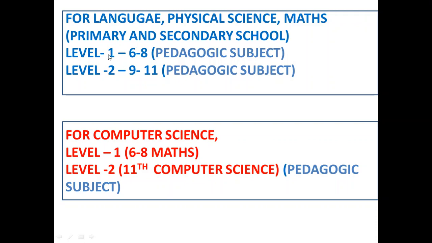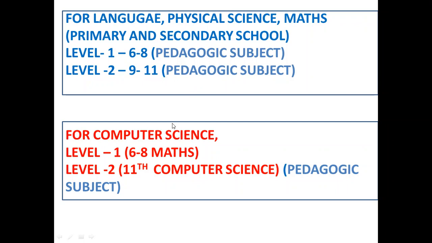Level 1 will be classes from 6 to 8, and you will choose any one class and deal with your pedagogic subject. You will have level 2, that is classes 9 to 11. So either you choose 9 or 10 or 11, and you will deal with your pedagogic subject.